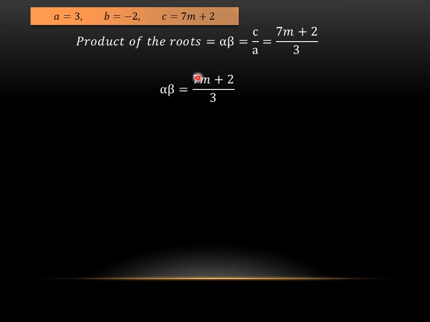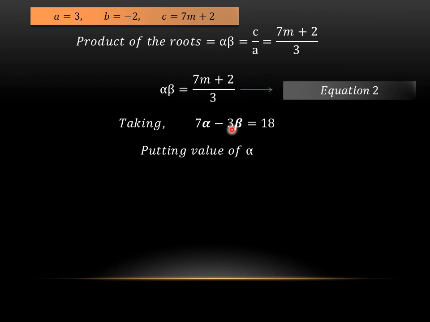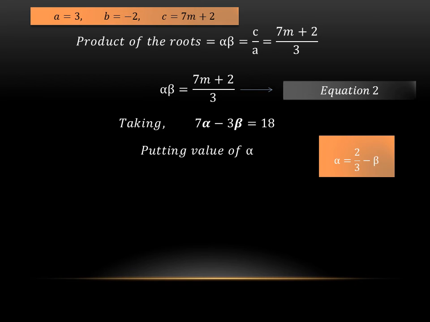As you can see, m is here, which we are going to find out. To find the value of m, we need to get the values of alpha and beta. So to find the values of alpha and beta, we will use our given relationship. The given relationship was 7 alpha minus 3 beta equals 18. We had the value of alpha, which we found in the previous slide. The value of alpha was 2 by 3 minus beta. So I will replace this alpha with 2 by 3 minus beta.